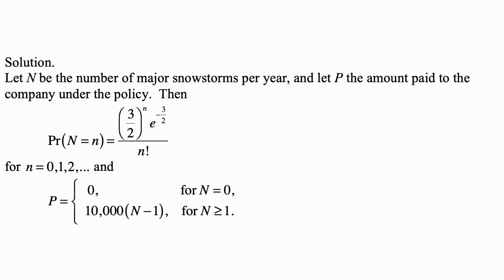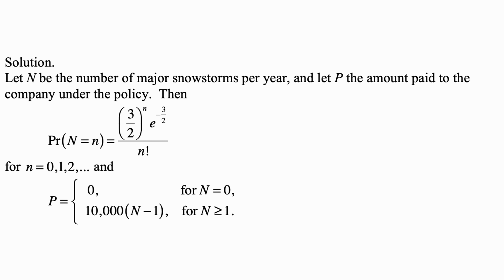And here's the solution. So let us write N for the number of major snowstorms per year, and let P be the amount paid to the company under the policy. N has a Poisson distribution with parameter 1.5 or 3/2, so the probability that N is equal to n is (3/2) to the nth times e to the minus 3/2 over n factorial. The lambda parameter of this Poisson distribution is 3/2, and this is for n equal to 0, 1, 2, and so on. All non-negative integers are the possible values.